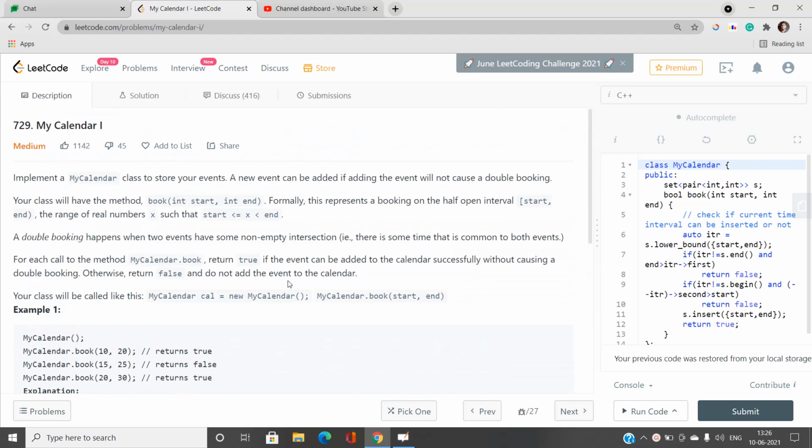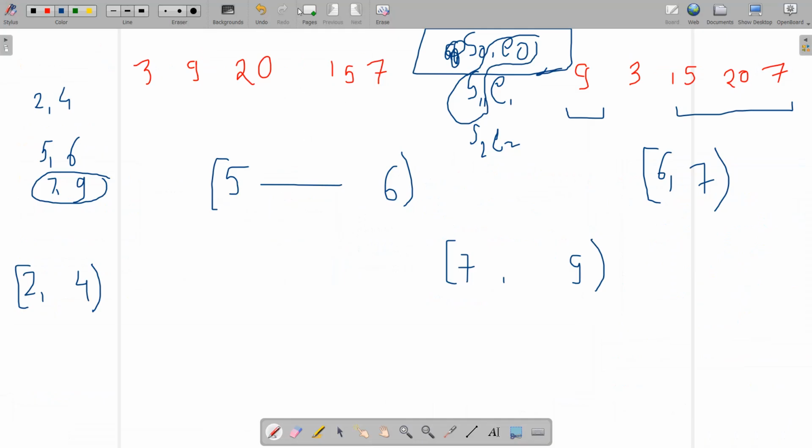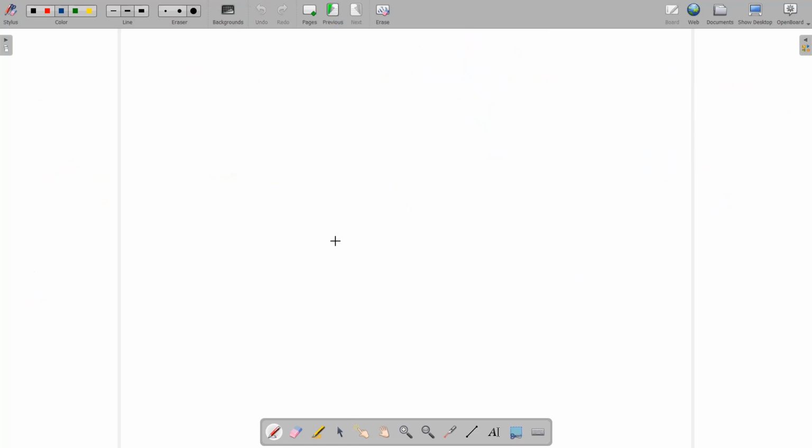Okay, so let's move further to understand this problem with the help of examples and learn the concept, and we'll try to implement that also. Okay, so let me give it a like over here because we are going to learn some new concepts. So let's move further. Okay, so this is the stuff that I have made over here.